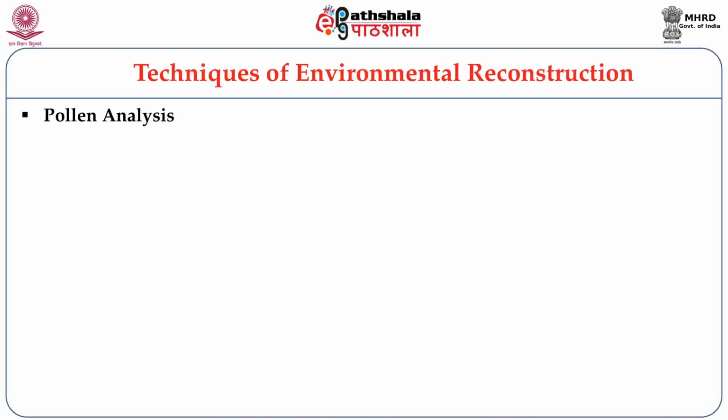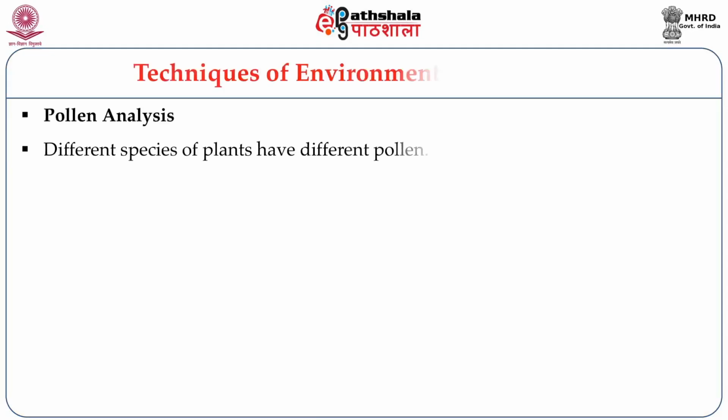The pollen analysis, for example. Pollen is material that is produced by all flowering plants. This pollen is a very microscopic material, and it is produced in millions.